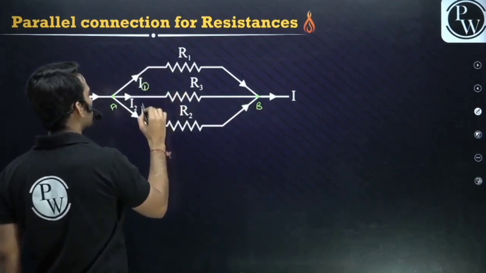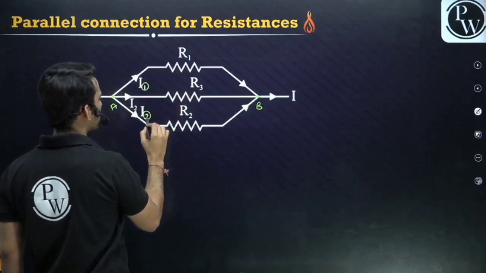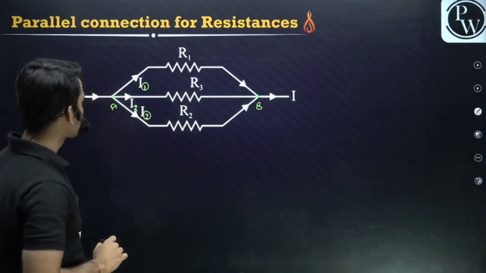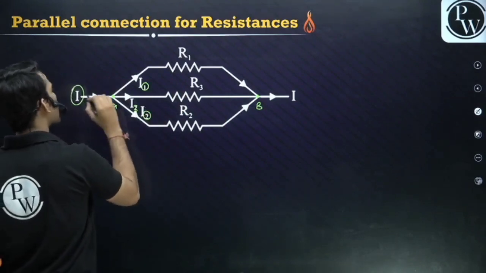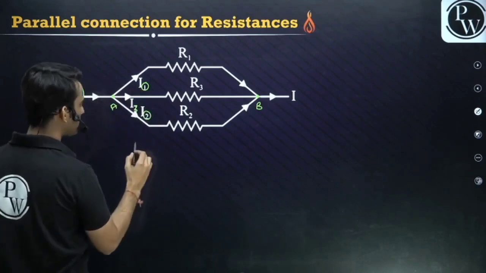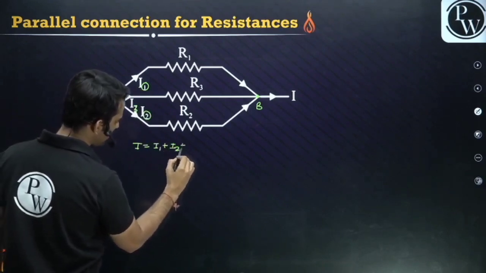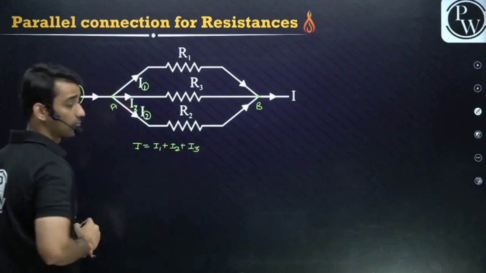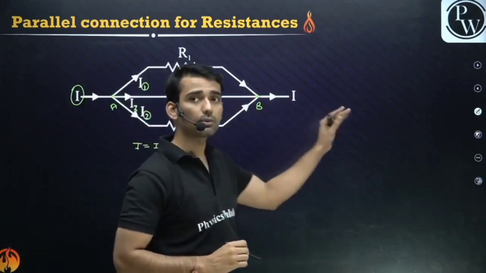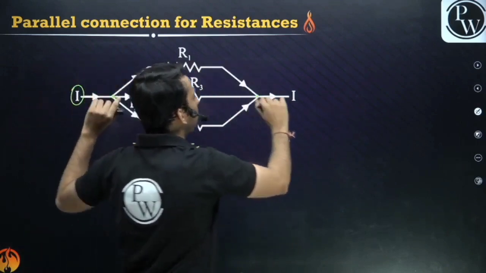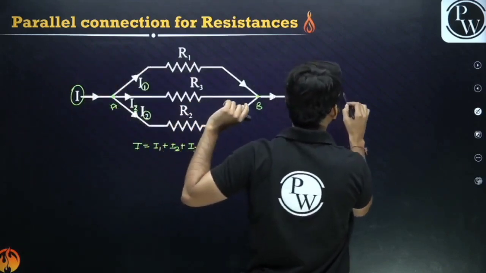The currents are I1, I2, and from the middle one we have I3, right? So guys, don't you think the current I is divided in 3 parts? So can I say that I is nothing but I1 plus I2 plus I3? The same current is divided into 3 parts. And the voltage across all 3 is the same. Keep this in mind.